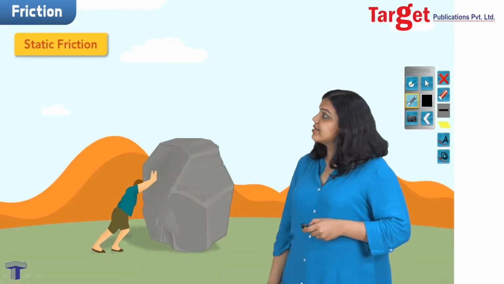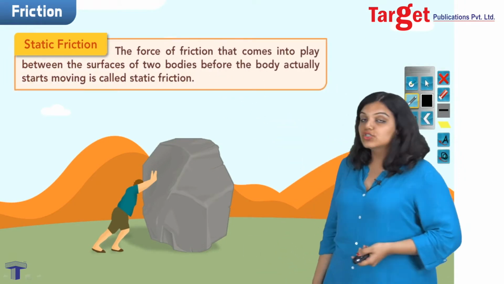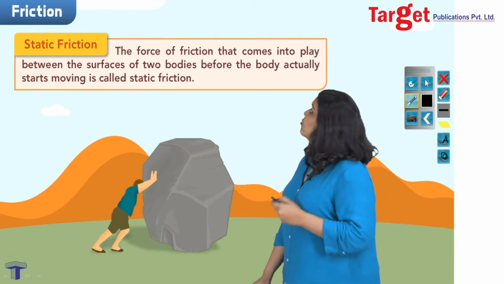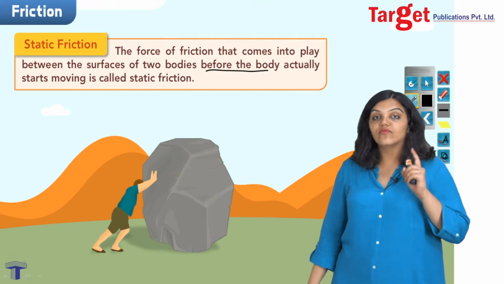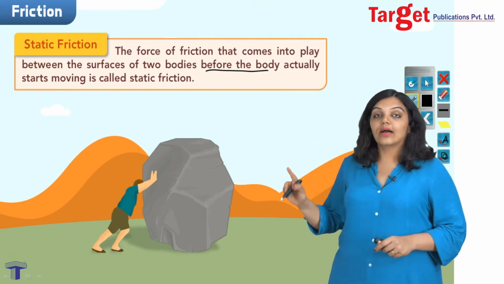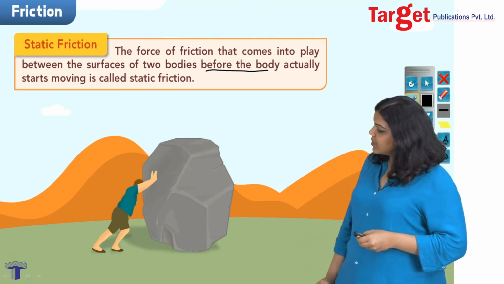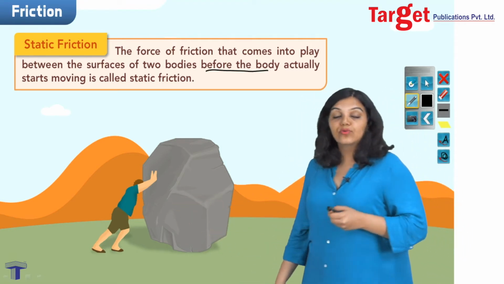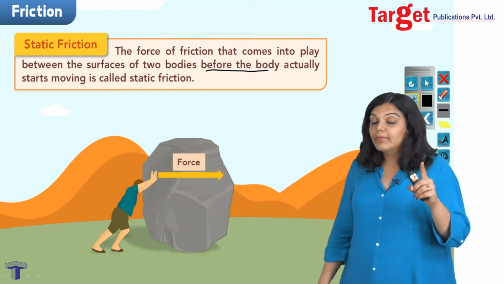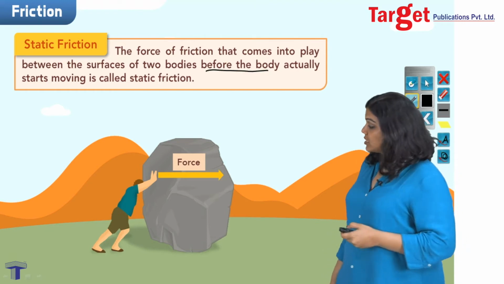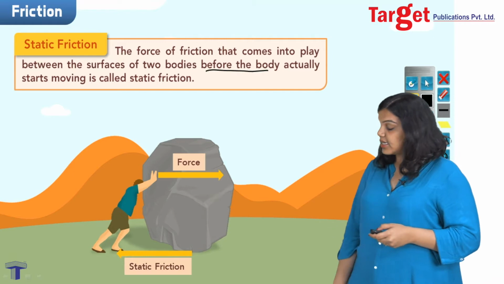The first one is static friction. By definition, static friction is the force of friction that comes into play between the surfaces of two bodies before the body actually starts moving. Pay very close attention. Static friction comes into play before the body actually starts moving. So if I look at an example, in this case I have a man who's trying to push a rock. Now this force applied by this man is in this direction, but remember, friction is an opposing force, and therefore static friction will be directed in the opposite direction, as you can see in this picture.